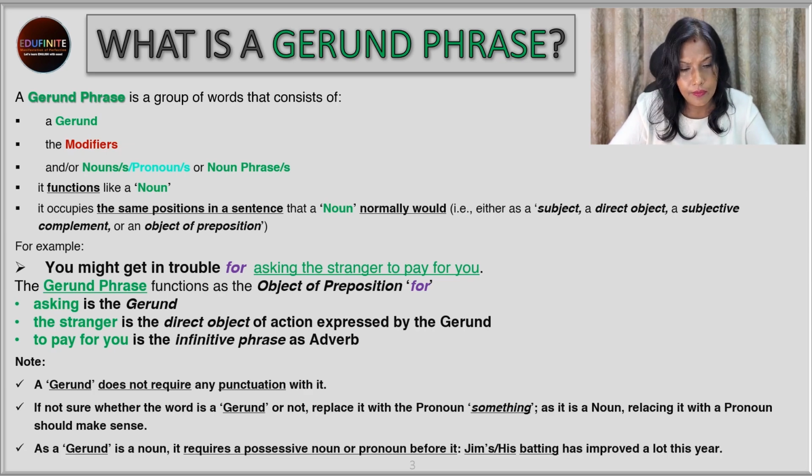Well, next. As a gerund is a noun, it requires a possessive noun or pronoun before it. For example, Jim's batting has improved a lot this year. We cannot say Jim batting has improved a lot this year. We have to say Jim's batting has improved a lot this year, or with the possessive pronoun, his batting has improved a lot this year. We cannot say he batting has improved a lot this year. So this is how we can understand that a gerund is playing the role of a noun.